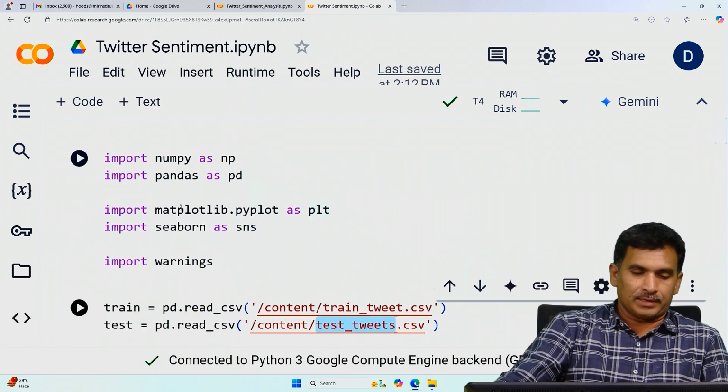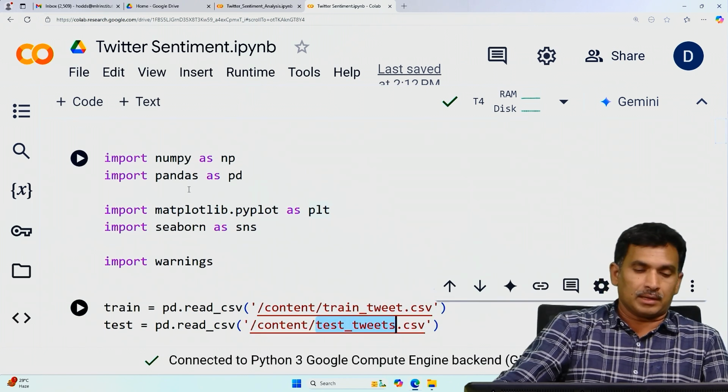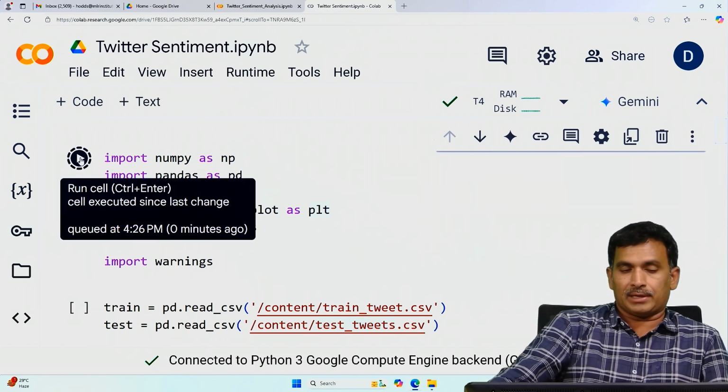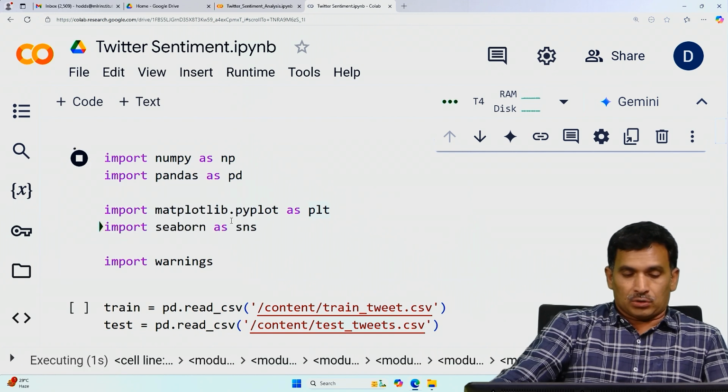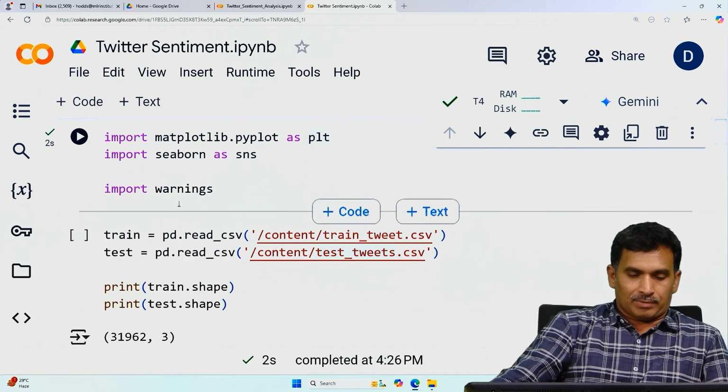Suppose I run it, let us see what type of errors you will get if the data is not yet uploaded into this drive. Before that, we have to load some libraries like NumPy, Pandas, Matplotlib, Seaborn, etc. So let me quickly run this cell, and it will automatically import all the required libraries.